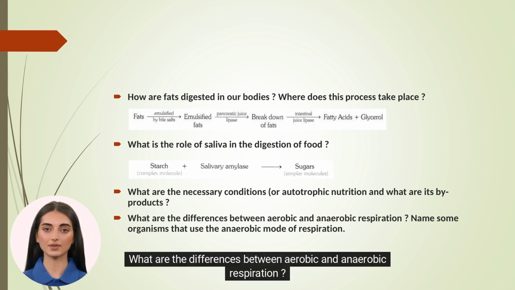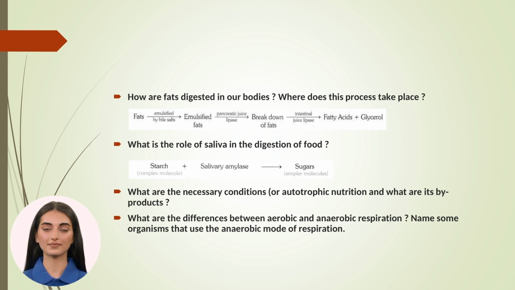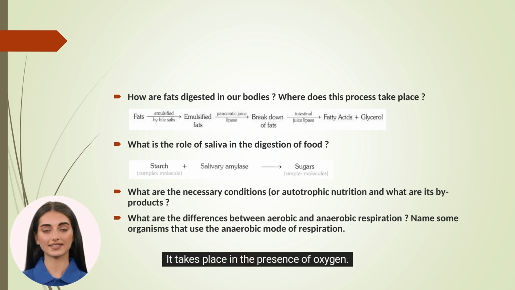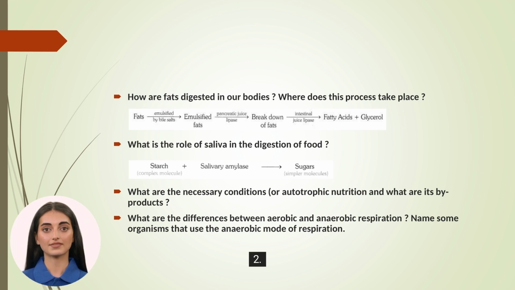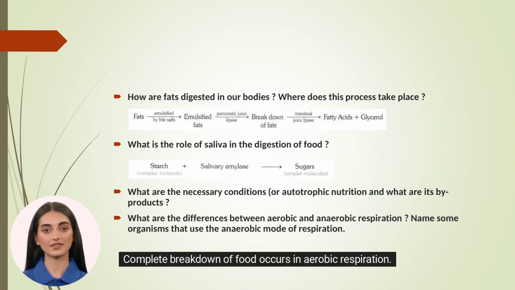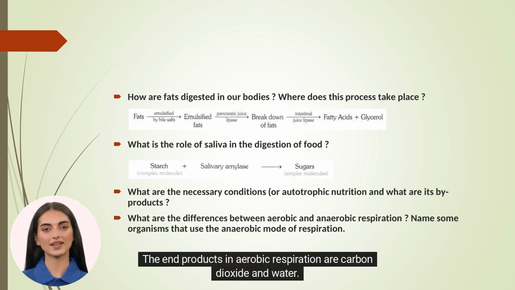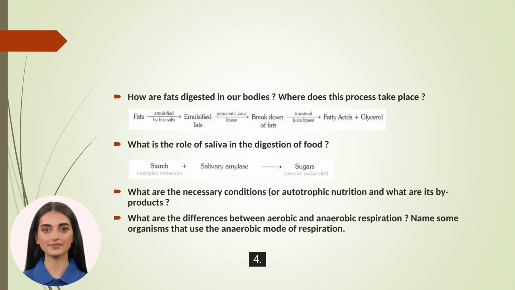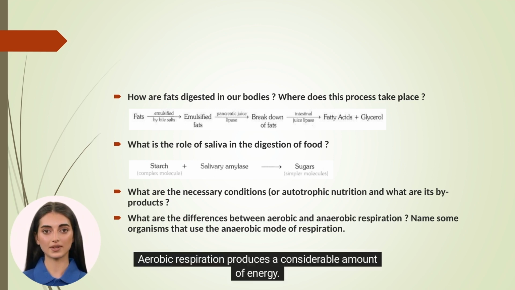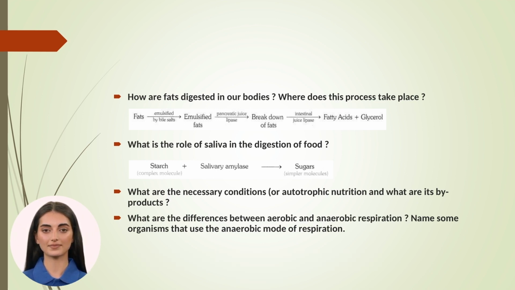What are the differences between aerobic and anaerobic respiration? Name some organisms that use the anaerobic mode of respiration. Aerobic respiration: 1. It takes place in the presence of oxygen. 2. Complete breakdown of food occurs in aerobic respiration. 3. The end products in aerobic respiration are carbon dioxide and water. 4. Aerobic respiration produces a considerable amount of energy.